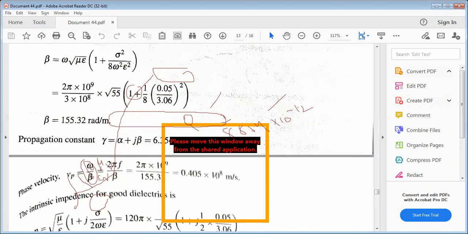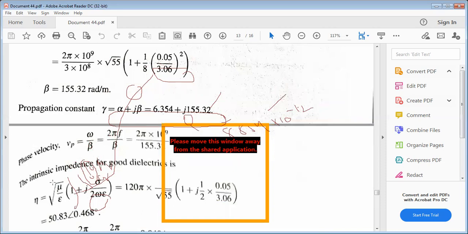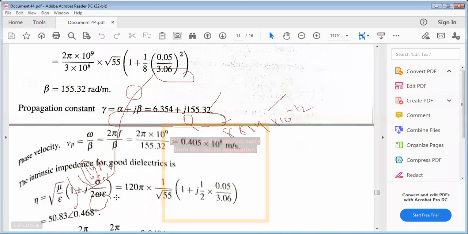Directly substitute those values. Similarly, the intrinsic impedance is square root of mu by epsilon into 1 plus j sigma by 2 omega epsilon. Remember this expression, because it is quite different for conductors and dielectrics. For conductors, eta equals square root of mu by epsilon, because the sigma term is 0.